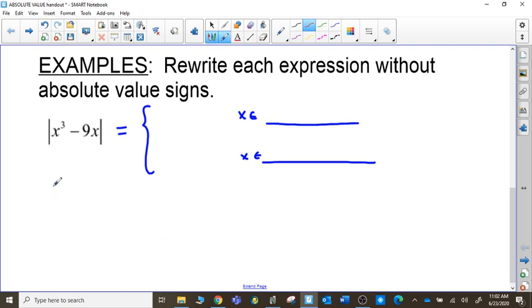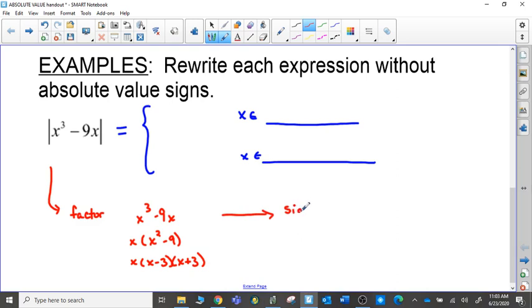The fact that we're talking about positives and negatives again leads us to the idea of sign analysis. So what we're going to do is factor our expression, which when you take a look at it, has a common factor of x and a difference of 2 squares. Once I have those factors, then I'm going to take a look at sign analysis, because again, that's going to tell us where our factors are positive, where they're negative, and where they're zeros.